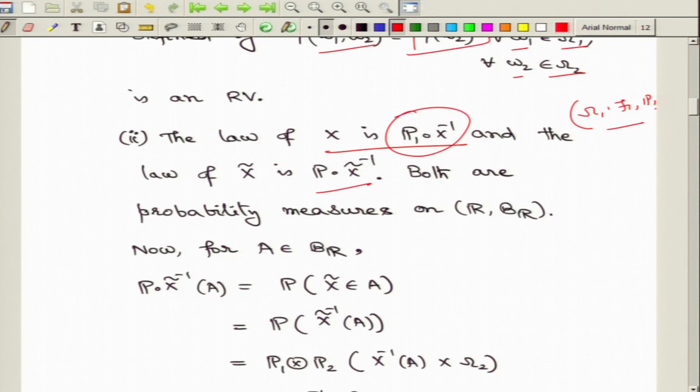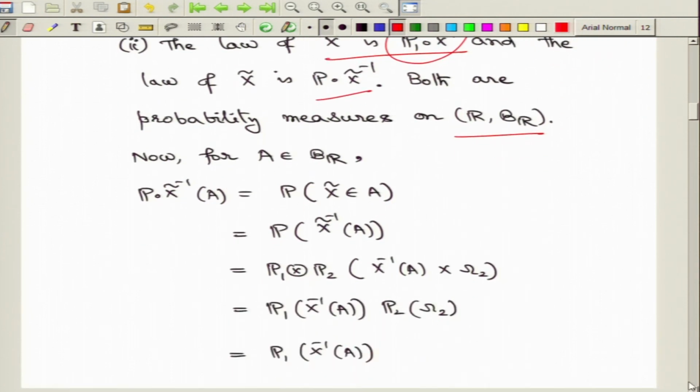Note that both these probability measures are defined on the real line together with the Borel sigma algebra. Now, take any Borel subset A of the real line and let us compare these two probability measures. Under the law of the new random variable x tilde, we just have to look at the probability of the event that x tilde takes values in the set capital A. That is written in the usual definition as probability of x tilde inverse of capital A. Now, we follow the definitions.